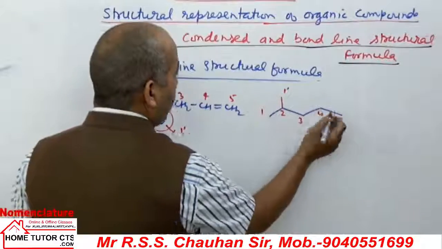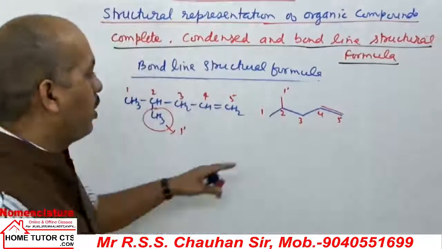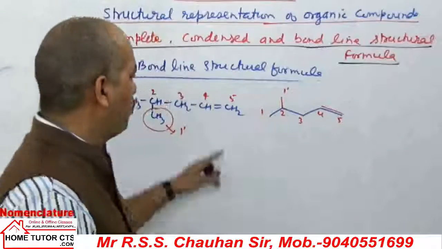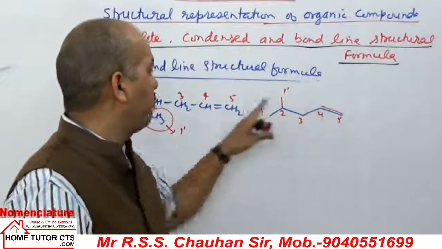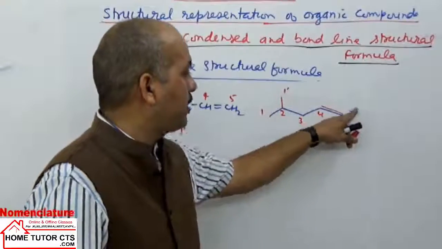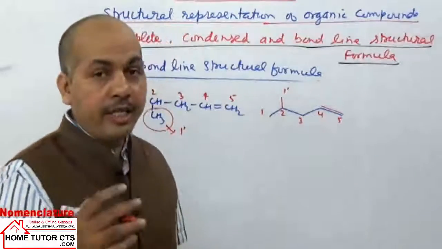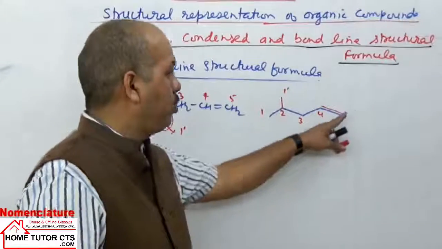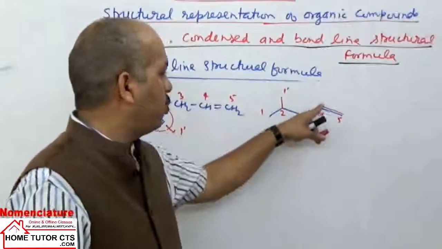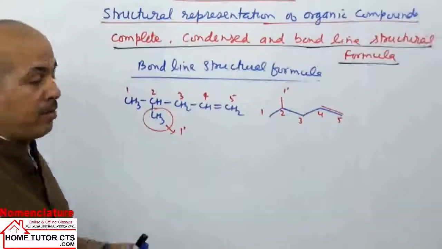Carbon 4 has a double bond, so we draw the double bond directly. Carbons 4 and 5 have a double bond; we write the double bond directly between carbon 4 and 5. Then we have 1 hydrogen, and we have 2 hydrogens on the last carbon. You can see 2 bonds here, 2 bonds are not visible. What will the ones that are not visible be? Hydrogen atoms. So here there will be 2 hydrogens, and here 1 hydrogen, because 3 bonds are visible here. That is how we can draw the structure for this compound.